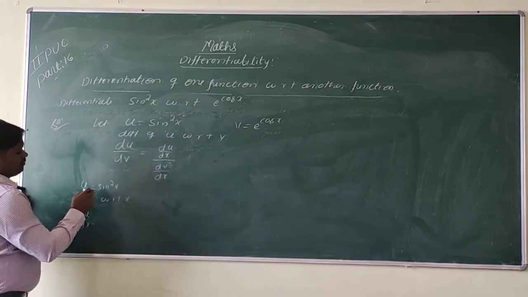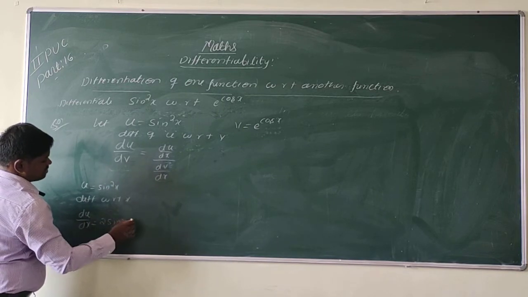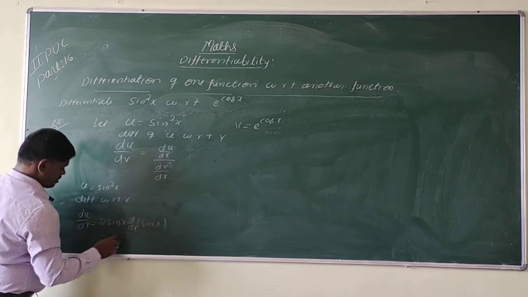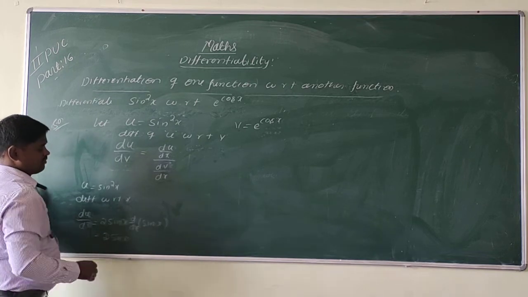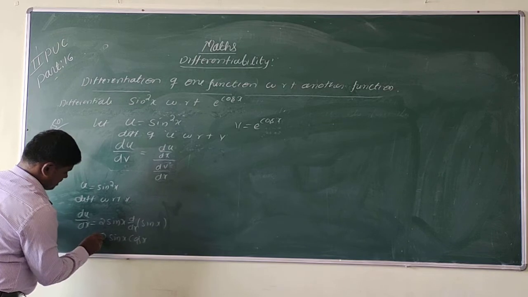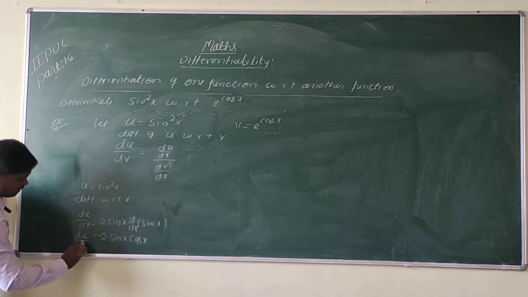Using the chain rule, du by dx is equal to 2 into sin x, into the differentiation of sin x, that is d by dx of sin x. So which is equal to 2 into sin x into, the differentiation of cos x is, minus sin x. So we are going to take a minus here. So this is du by dx.